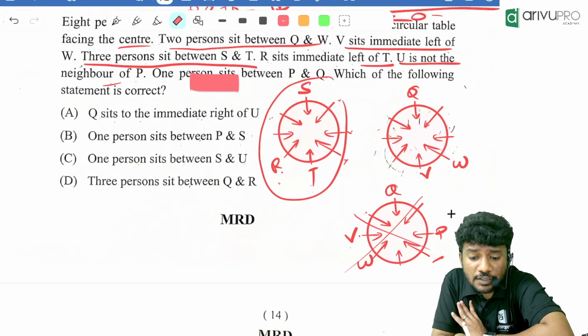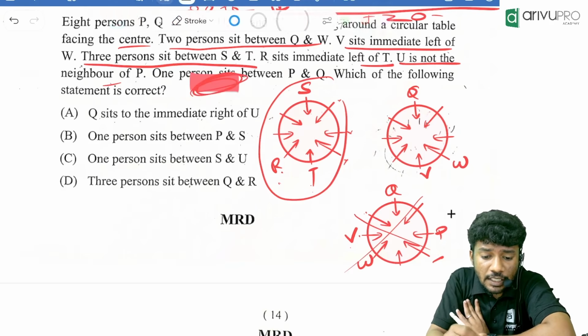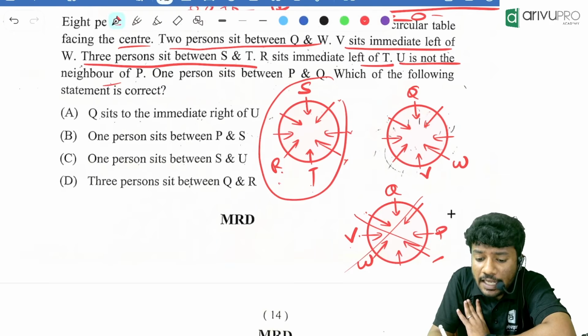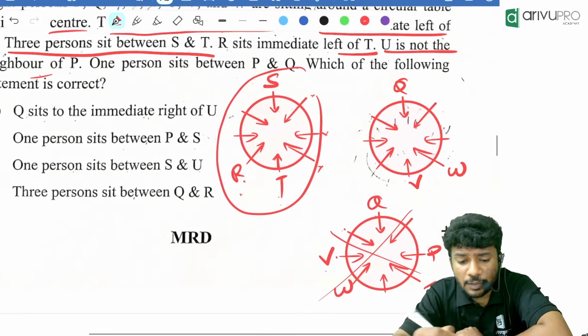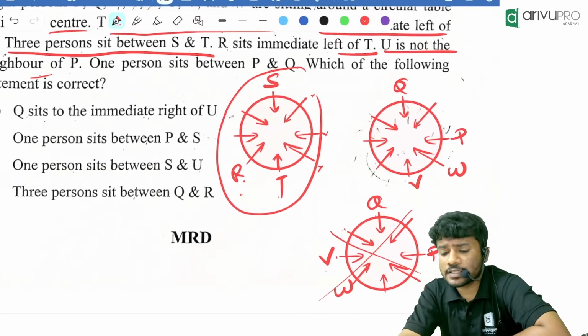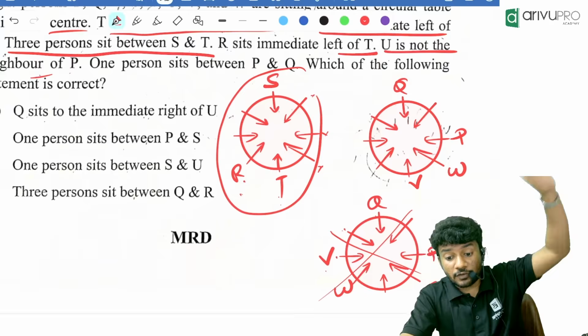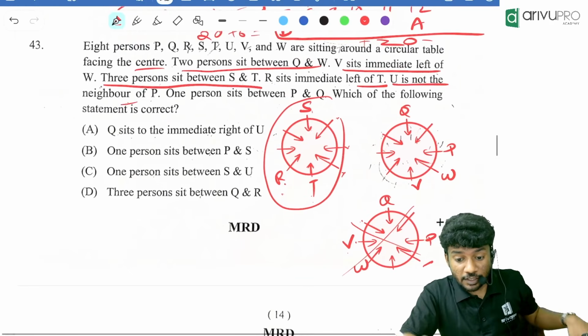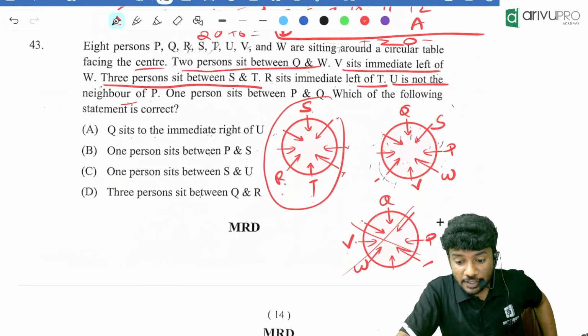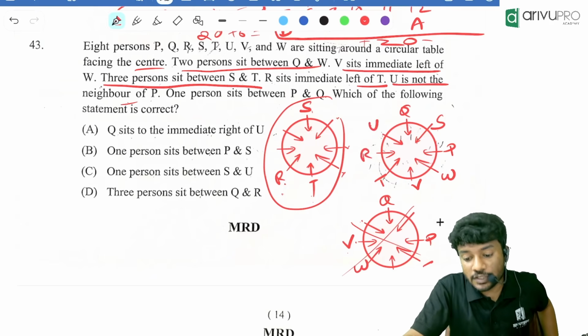One person sits between P and Q. If I am putting P over here, one person is sitting between P and Q. Now, looking at our assumption, if S is here, T should be here and R should be left of this. Then who is the remaining person? U is the remaining person.